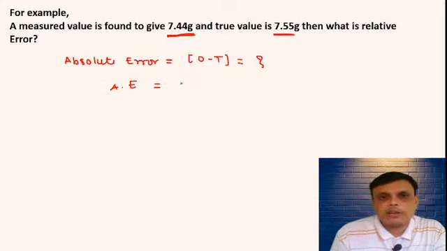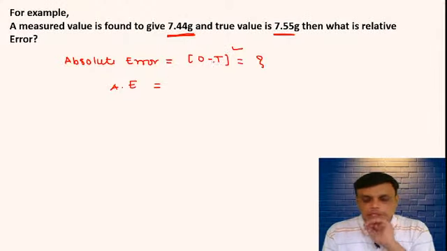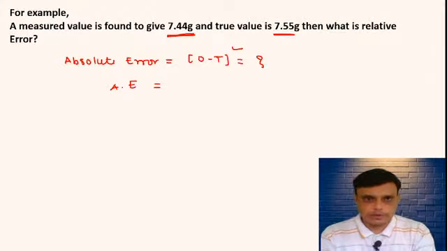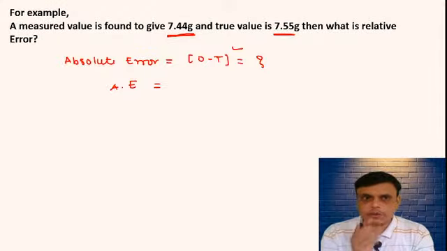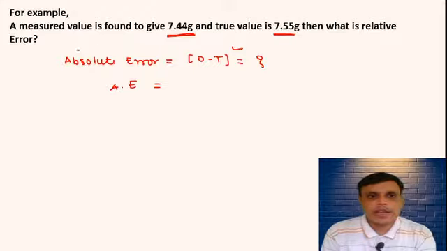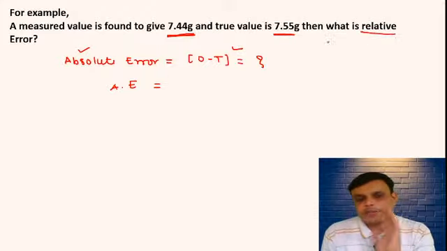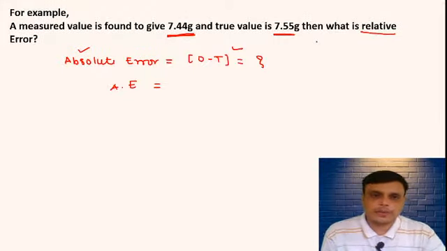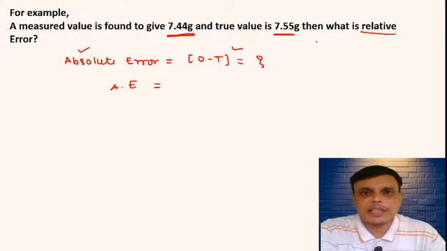You have given observed value and true value. This absolute error you will require while calculating the relative error. So if relative error is asked, you have to first find out the absolute error, and then we can find out the relative error based on that. So first tell me the value of absolute error in this example.